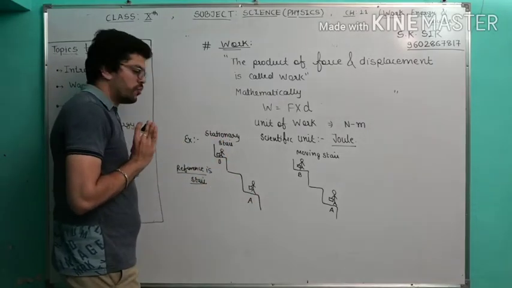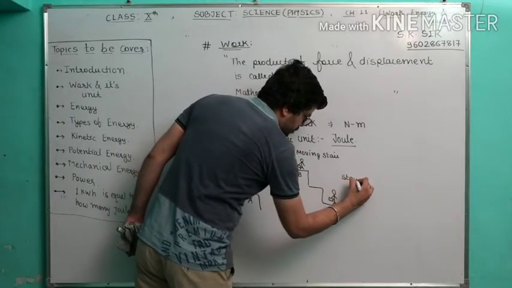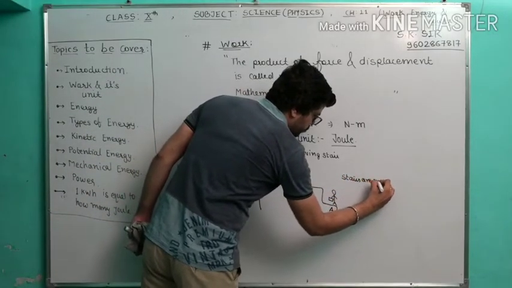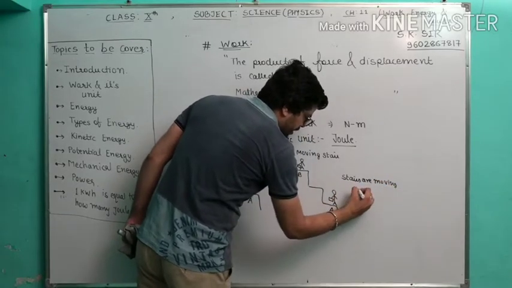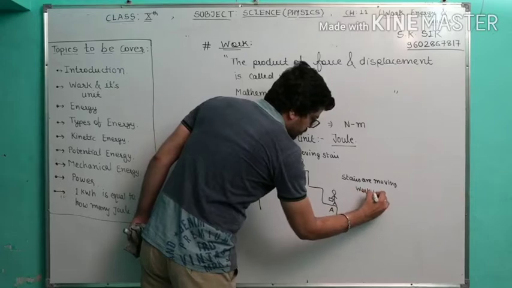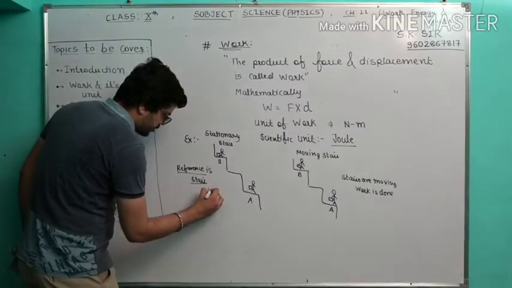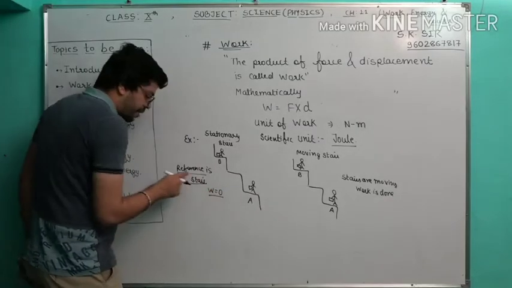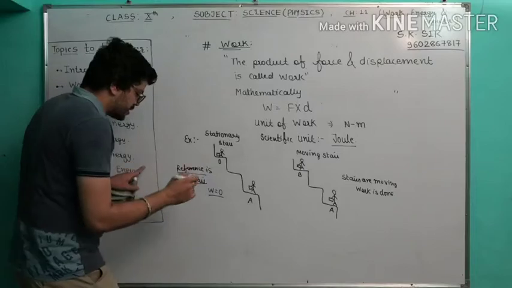Here the stairs are moving. So when stairs are moving, the work is done, and here work done is 0.